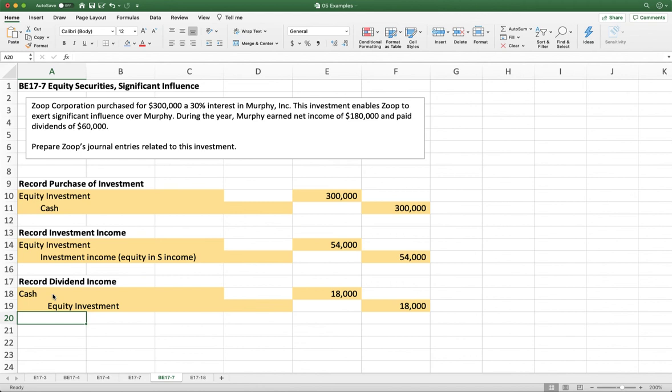When we record a loss, our retained earnings goes down. When we pay out dividends, our retained earnings goes down. So we're going to use this account in the same way as we use our own retained earnings. When our subsidiary makes income, our equity investment is going to go up. If our subsidiary reports a loss, our equity investment is going to go down. And when they pay out dividends, our investment is also going to go down.